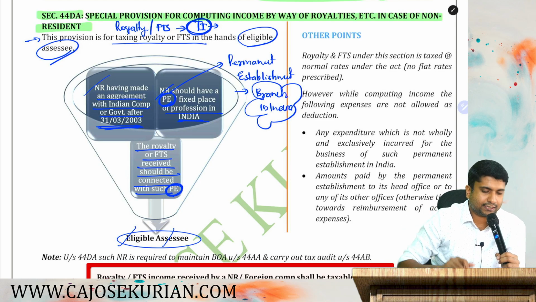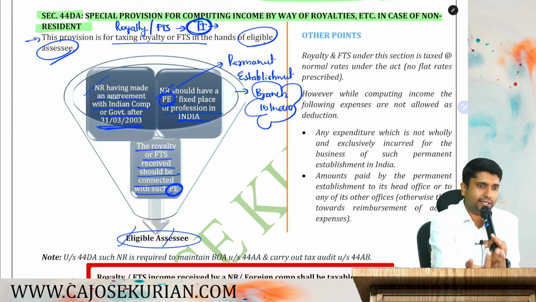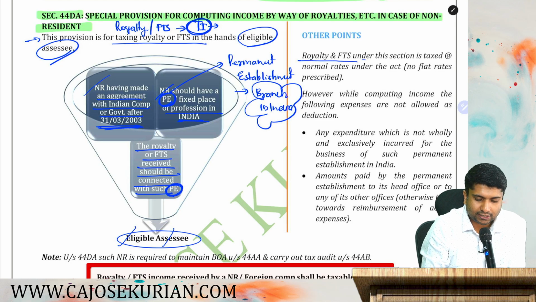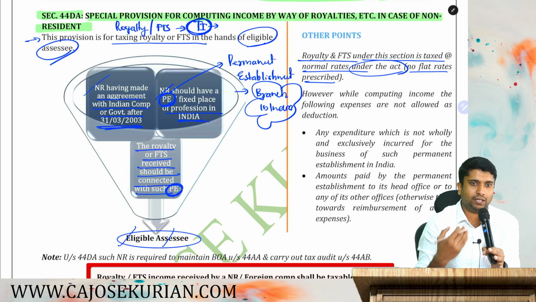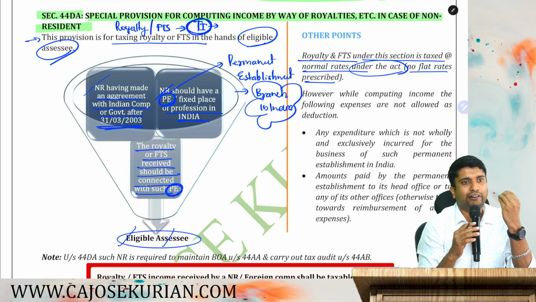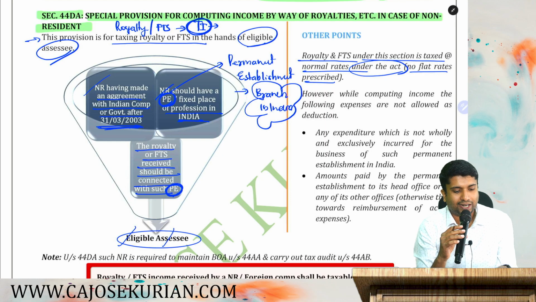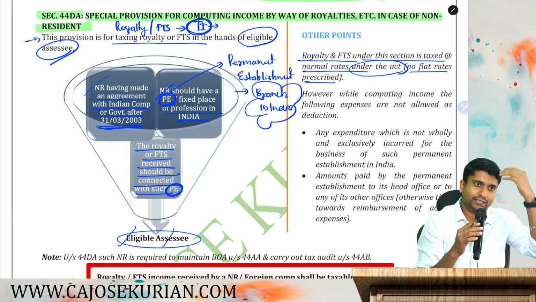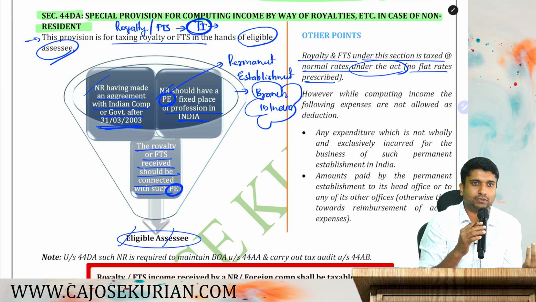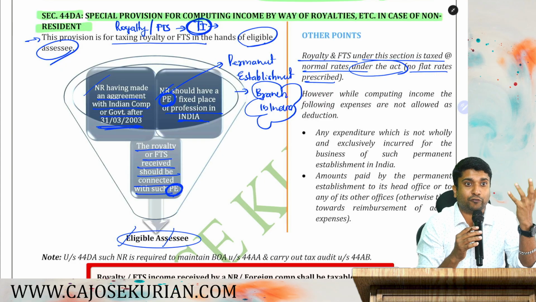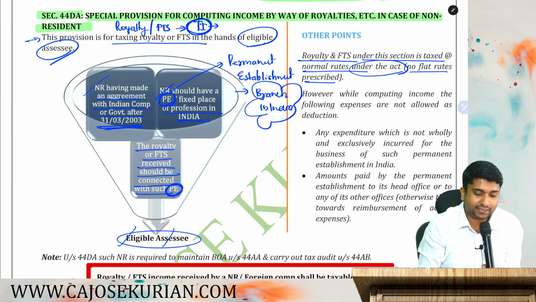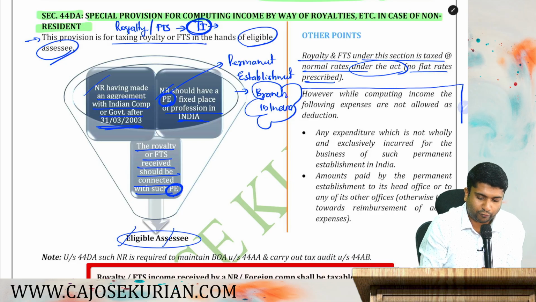If all 3 conditions are satisfied, then what is the speciality? Royalty and FTS under this section is taxed at normal rates under the Act. We don't have any flat rates. While computing the total income, don't apply any flat rates. We don't have any flat rates under 44DA. It is taxed as per the normal rates. Then why should there be a 44DA? Then what is the objective of 44DA? The next paragraph is basically the 44DA. This is what 44DA is all about.